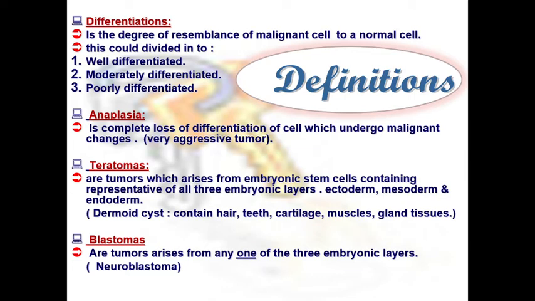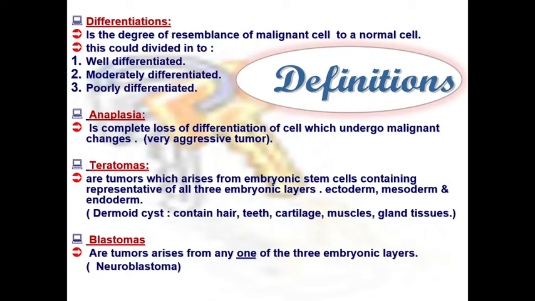It can occur in cells which undergo malignant changes, where the tumor will become a very aggressive type of tumor. What is teratoma? Teratoma is a tumor which arises from embryonic stem cells, which contain representatives of all 3 embryonic layers, including the ectoderm, the mesoderm, and the endoderm.